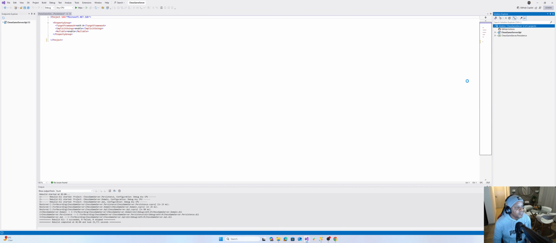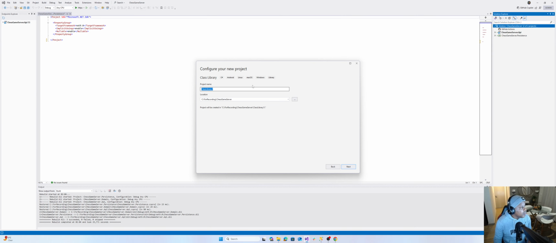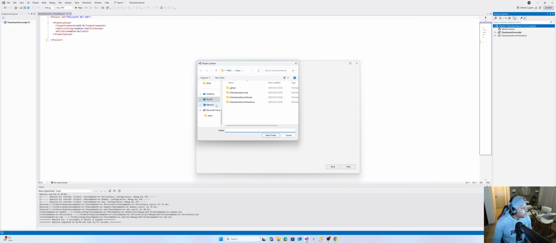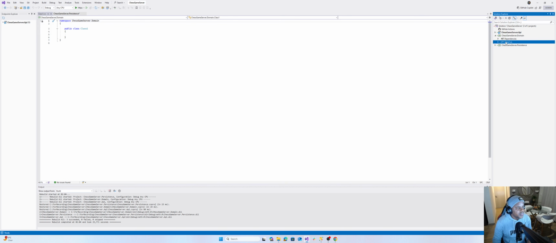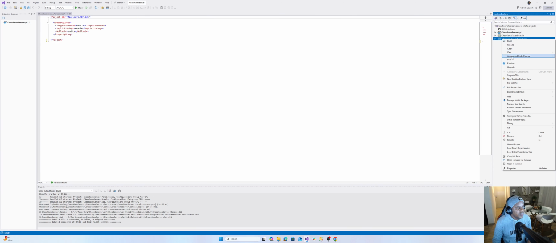Sorry, let me just do this quick. Yes, game. Just game domain. This directory is not empty. Come on, what are you talking about now? Nice. Cool. Delete. And also make sure this references this.